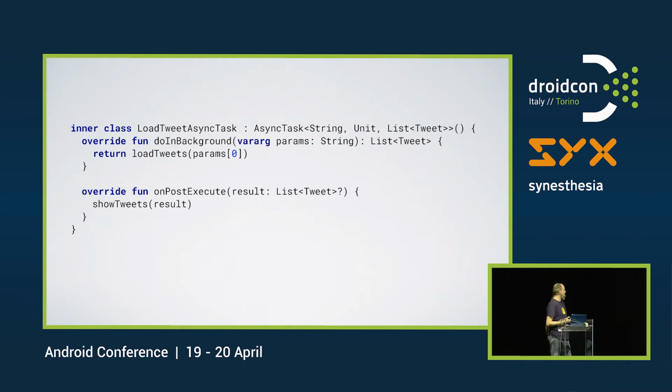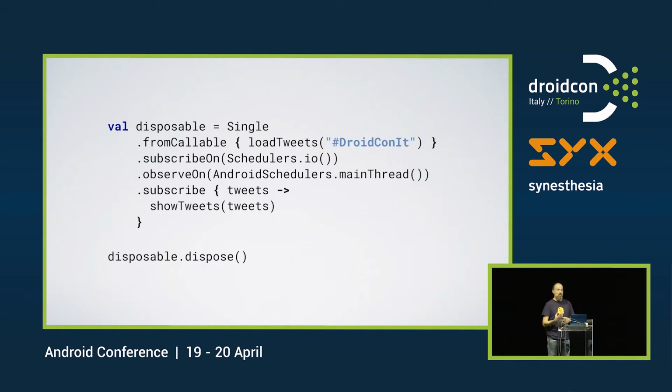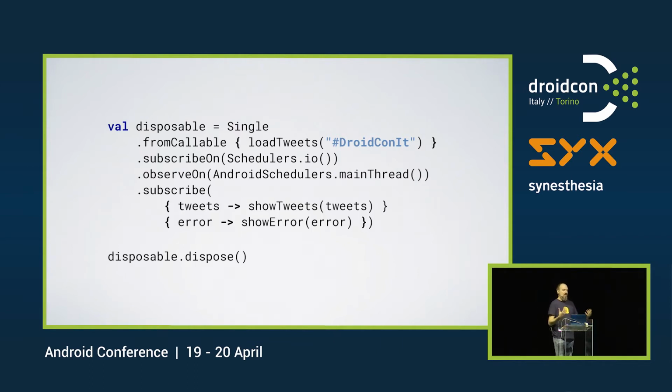So we do something like this. We create a single from a callable, where we call load tweets. Then we say, please do this subscription on an IO thread, so it happens in the background. OK, done. And then we go over to the main thread. We observe stuff there, and then we subscribe to these things. We have a disposable that we can call dispose on when it's time to cancel this one, when our activity gets destroyed, so that we are not trying to update the UI when we shouldn't do it.